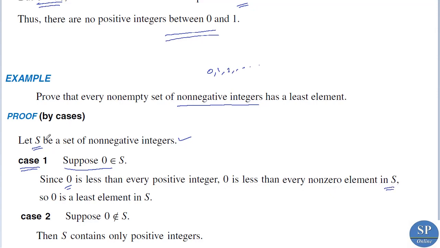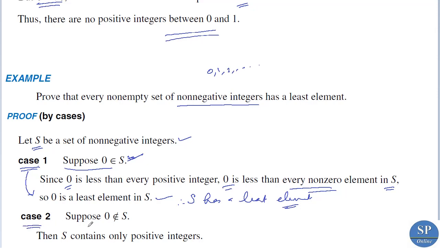We assumed that S is a set of non-negative integers, and assume the first case that 0 belongs to S. So since 0 is less than every positive integer, we have 0 is less than every non-zero element in S. So 0 is a least element in S. So in the first case we proved that 0 is a least element in S. That means S has a least element. So we proved that S has a least element in the first case, that is, 0 belongs to S.